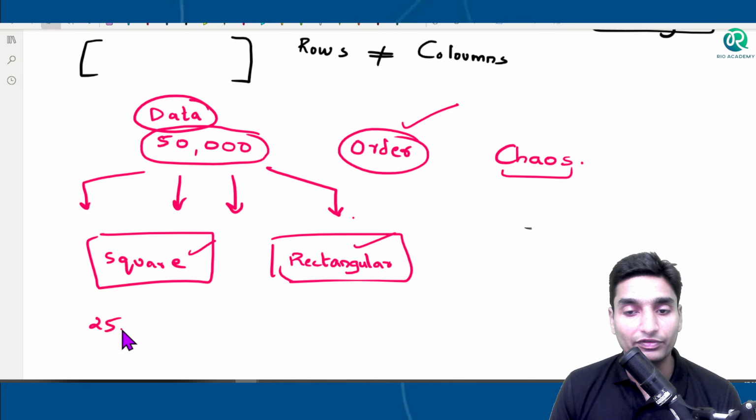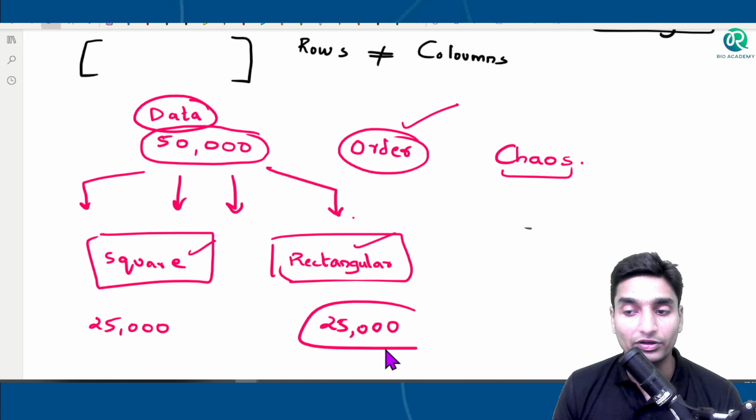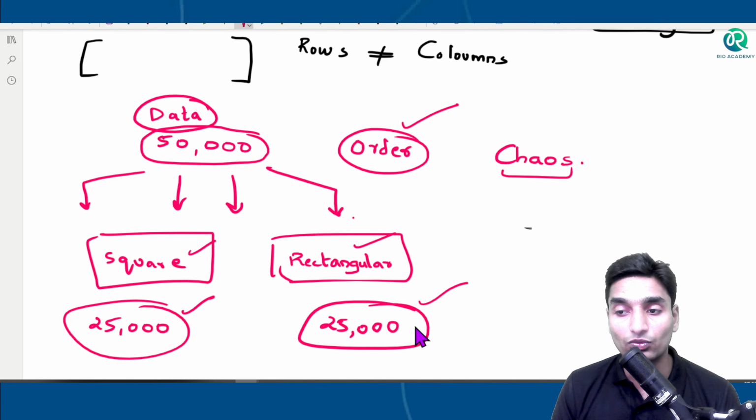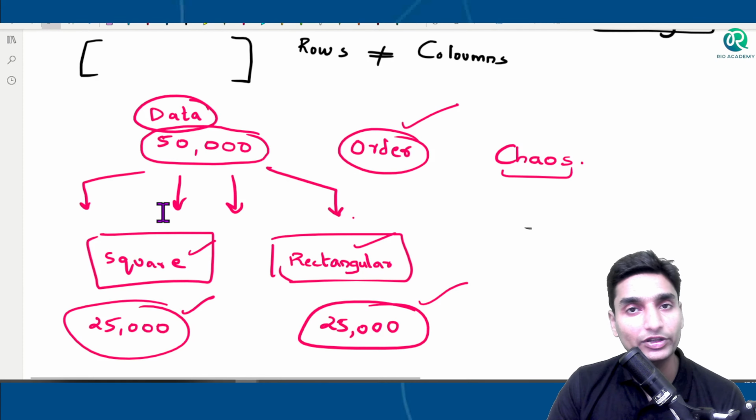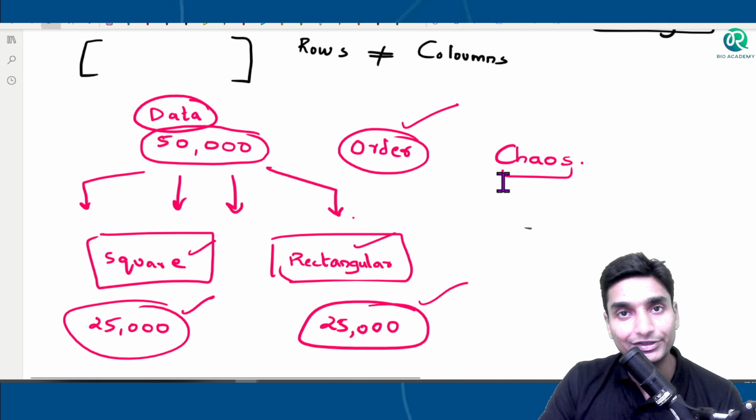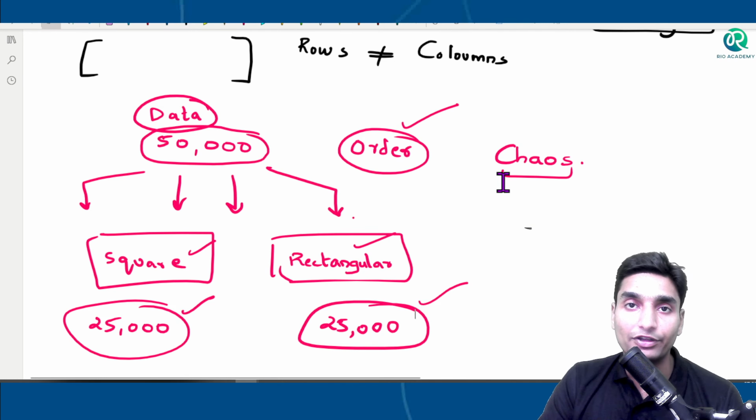Now here, if I take 25,000 square matrices and 25,000 rectangular matrices, once again it will be easy for us, so that we can give these 25,000 to one employee and those 25,000 to another, or these 25,000 suites to girls and those to boys. So basically, for that division, so that our study and calculations will be easier, we have to separate the data.